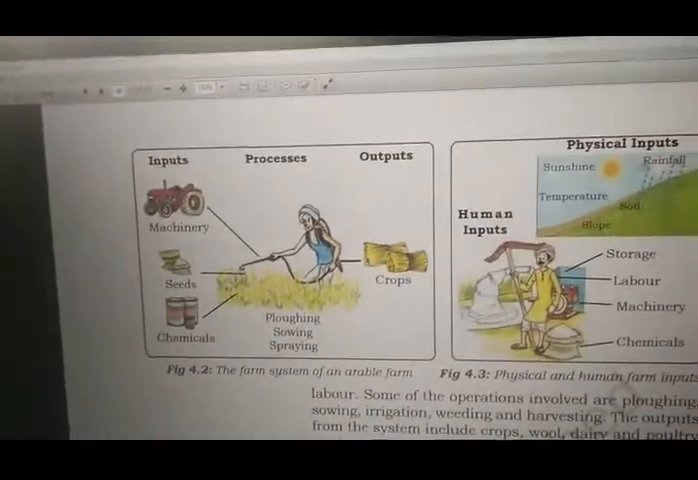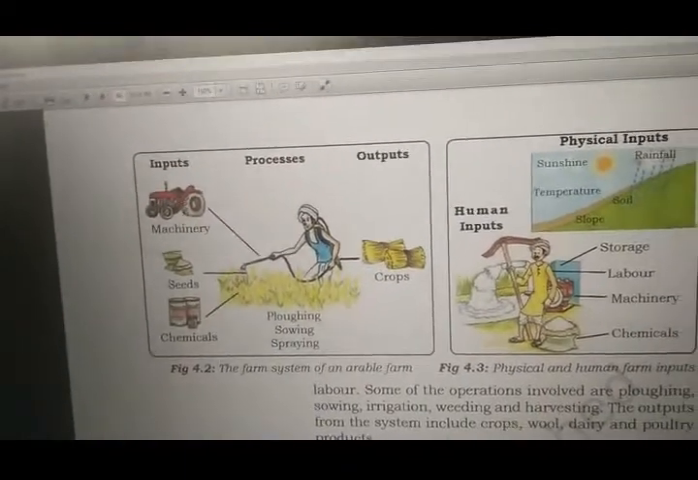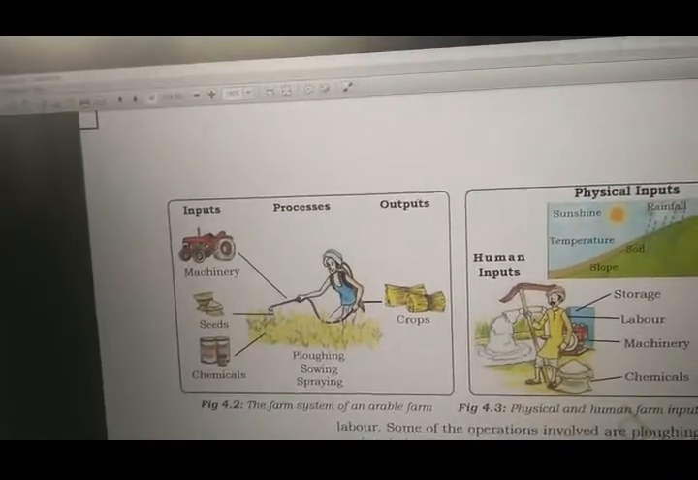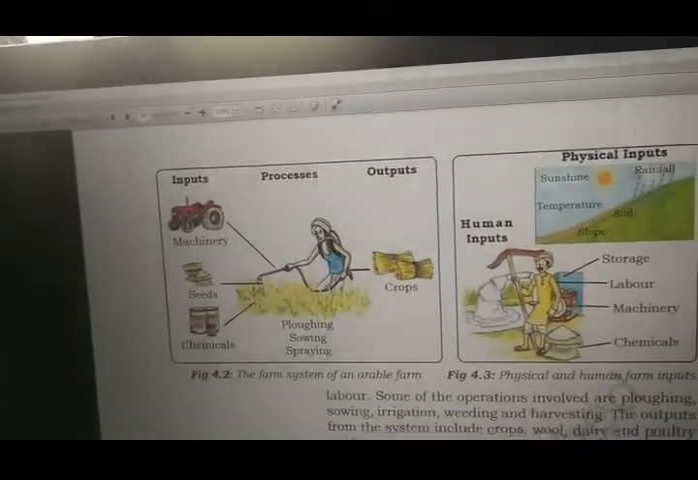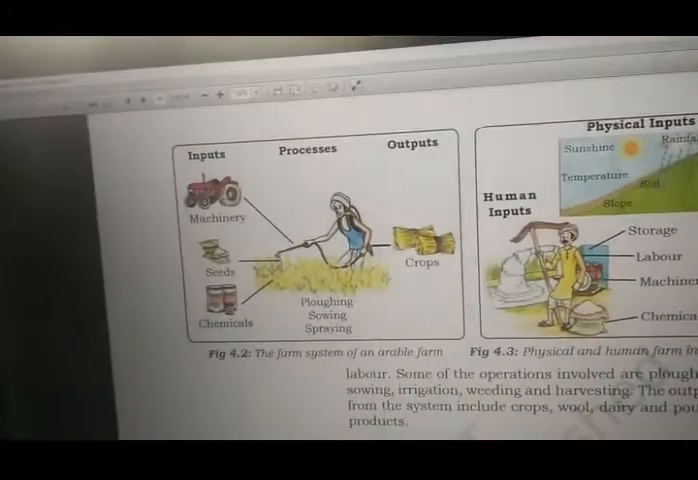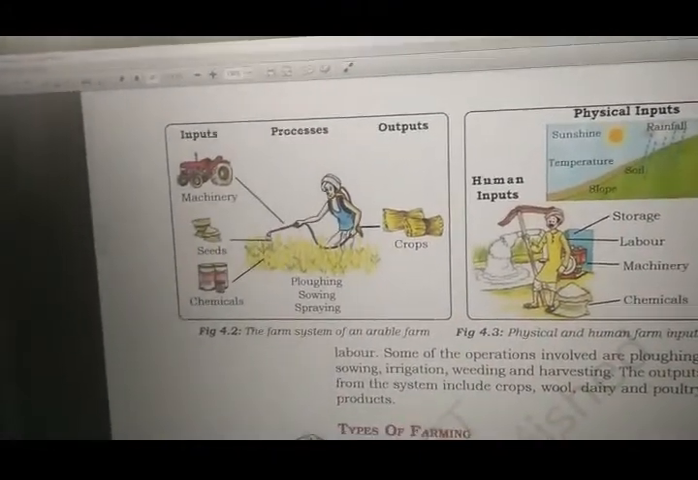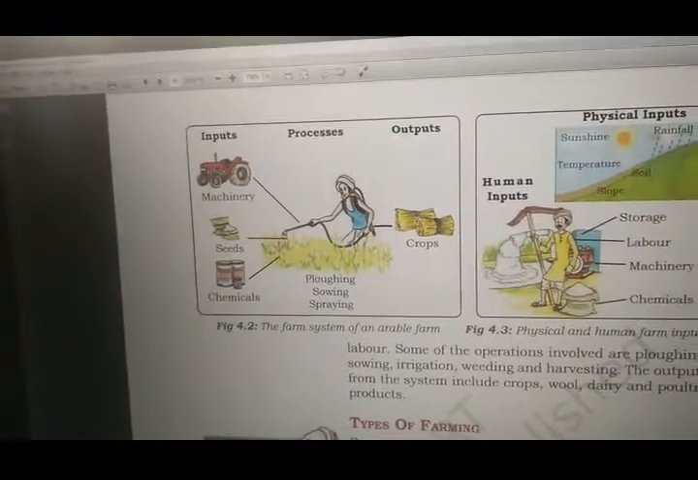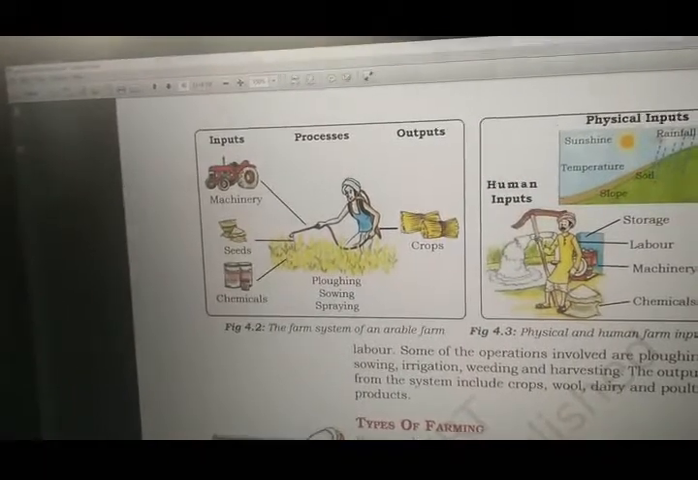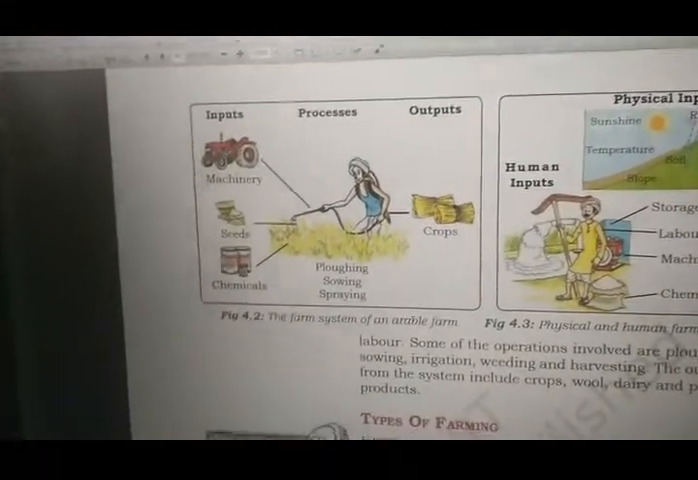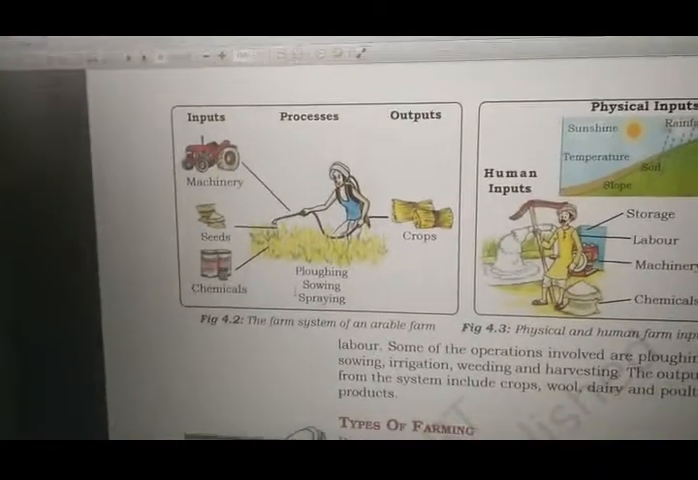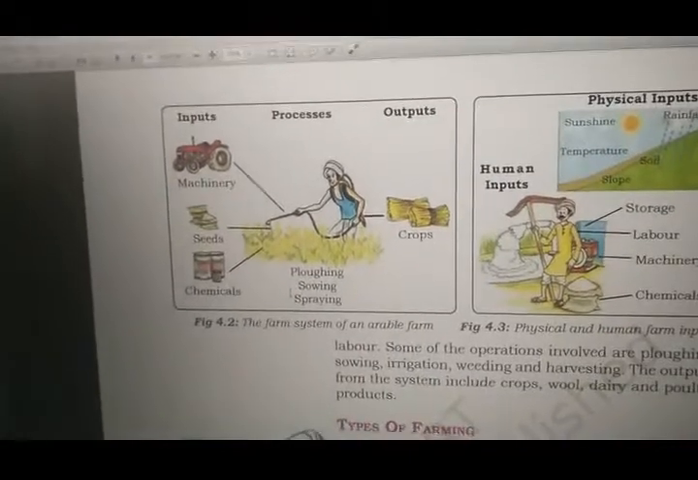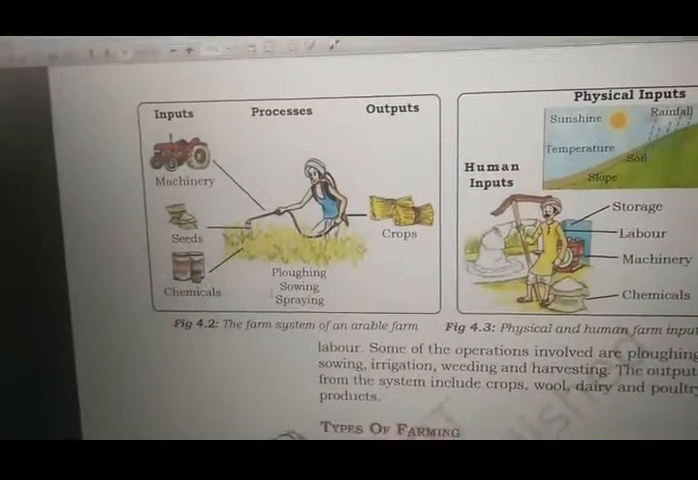Now the farm system of an arable land, what do you give? Machinery inputs. You can see here that this is the region where you will find the inputs. There is machinery, seeds, chemicals, there is plowing, sowing and spraying, and the final thing that we get is the crops. Now here, for instance, in the first basic input you have to give your machinery, seeds and chemicals. Second thing you will do is process it: sowing, plowing and spraying. And the final thing, the output, is the crops.